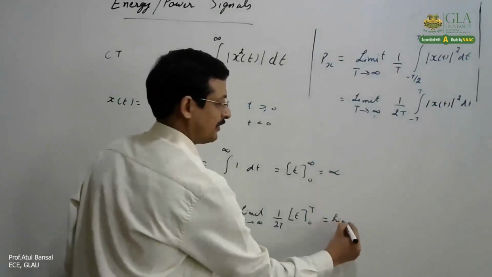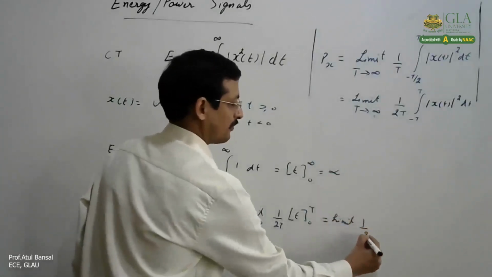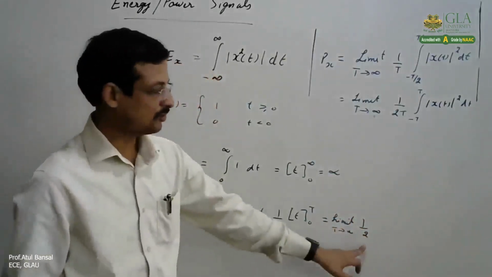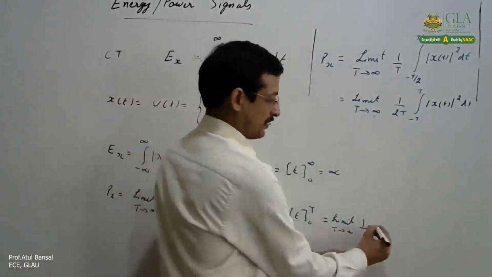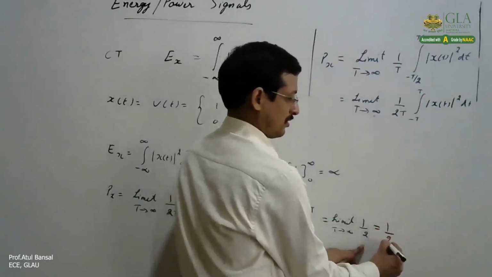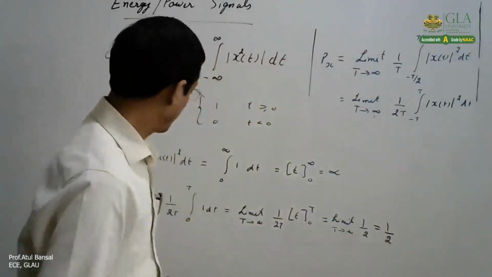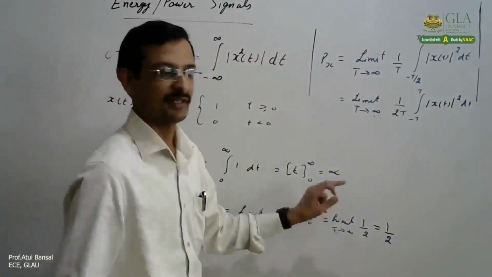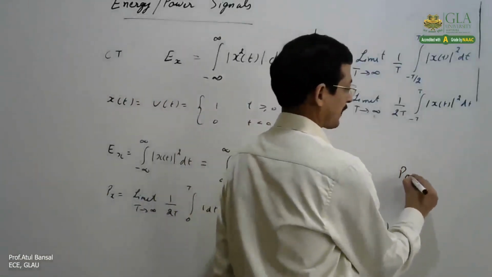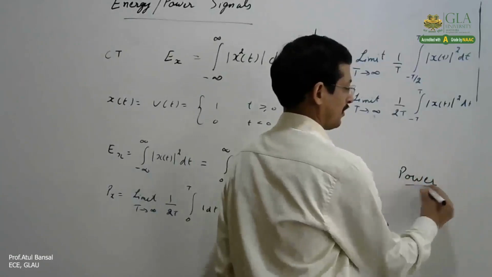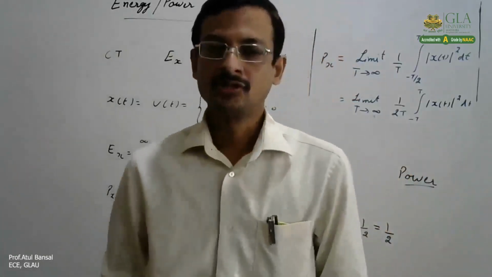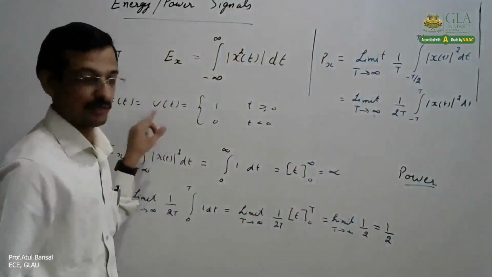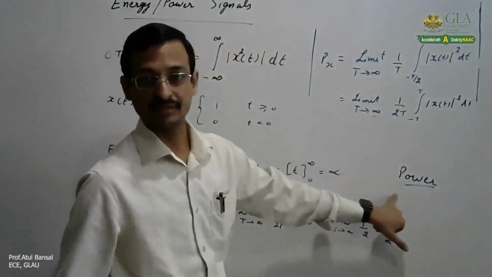What we are left with is the limit of 1/2. Now there is no T, so this answer will be 1/2. Now we can see power is finite and energy is infinite. So this signal is a power signal. So we can see that this unit step signal, which is not periodic, is a power signal,